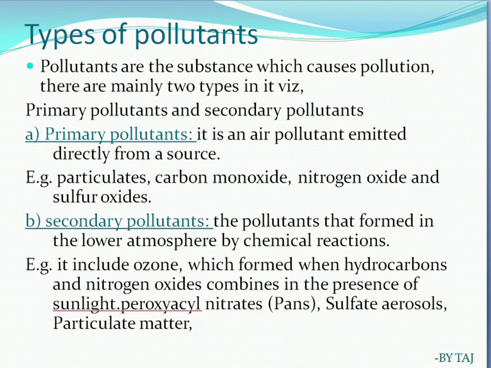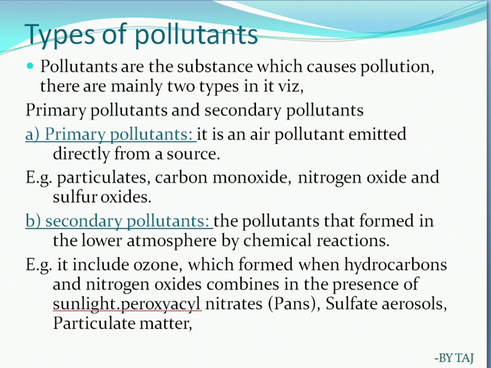Coming to the other type, secondary pollutants. These are pollutants formed in the lower atmosphere by chemical reactions. Many chemical reactions occur in the atmosphere, and the atmosphere absorbs water, oxygen and other chemical substances, which combine together and form acid rain and global warming. So these are the secondary pollutants.